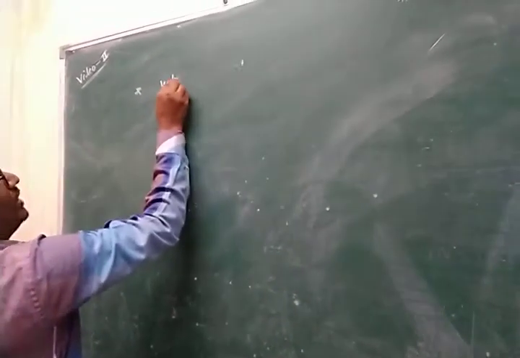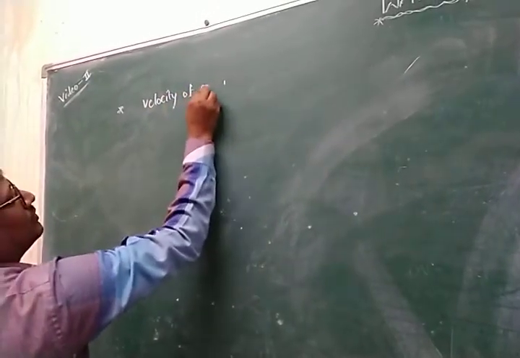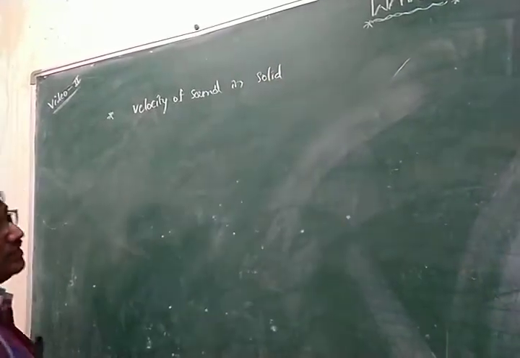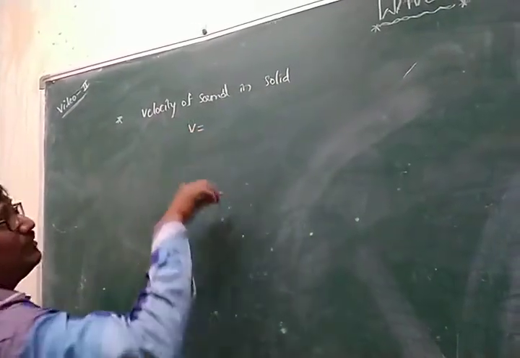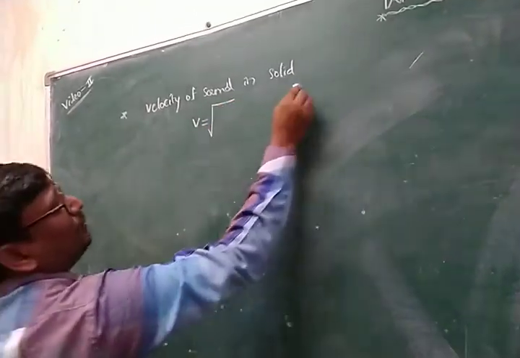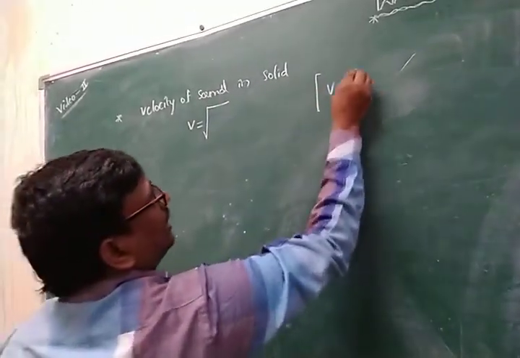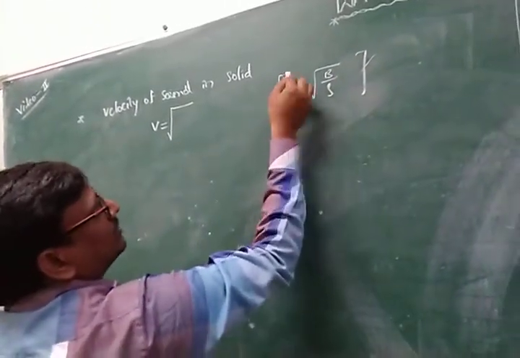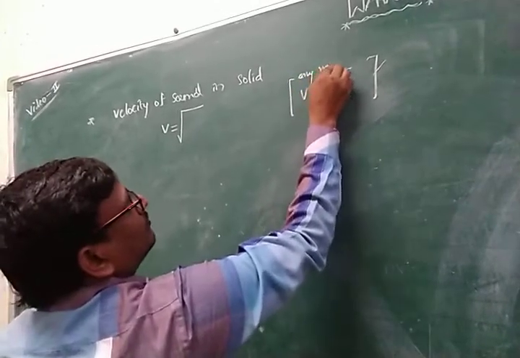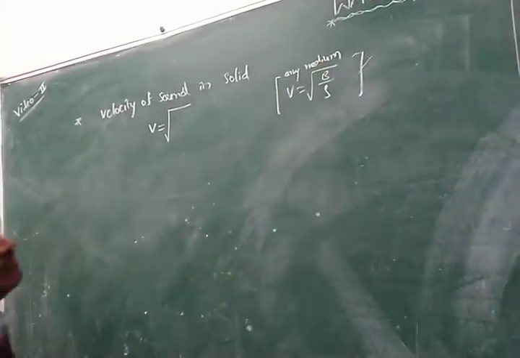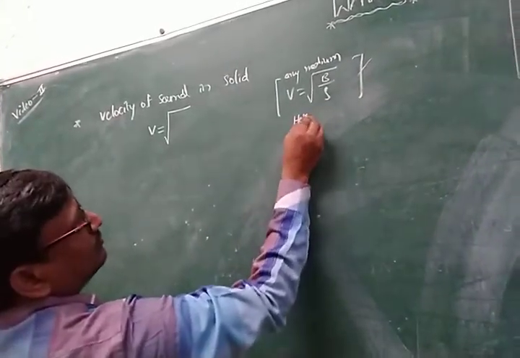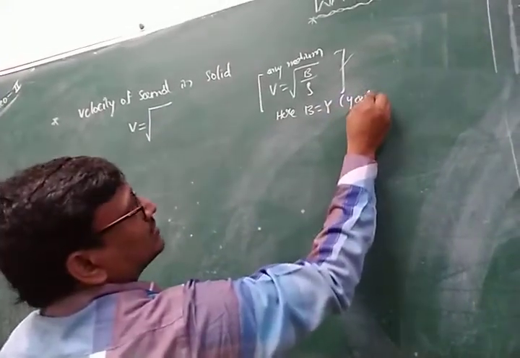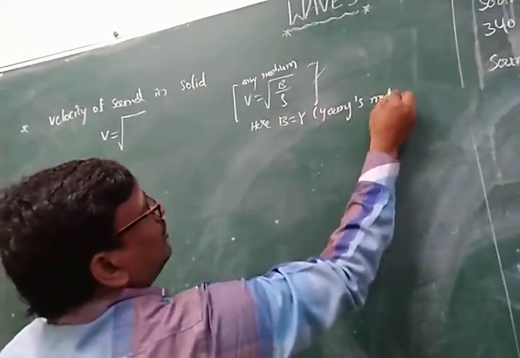Now the velocity of sound in solid. We know the velocity in any medium is given by the formula V is equal to the square root of B by rho. Here, for a solid, we consider Y, where Y is Young's modulus.